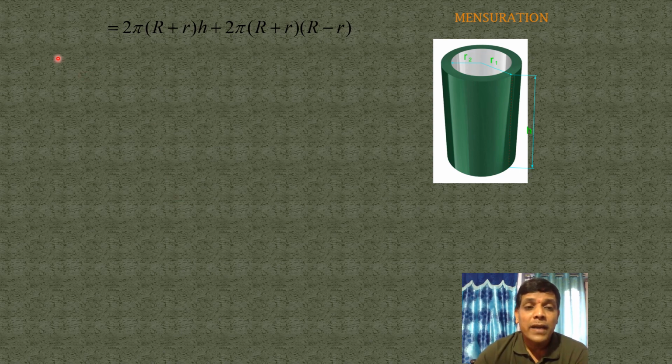Here, what is the common factor? 2 pi into (big R plus small r). This is the common factor, right? Take the common factor first. After that, what is remaining? h plus (big R minus small r). Write down the next step: 2 pi into (big R plus small r) is the common factor, and the remaining is (h plus big R minus small r) square units.